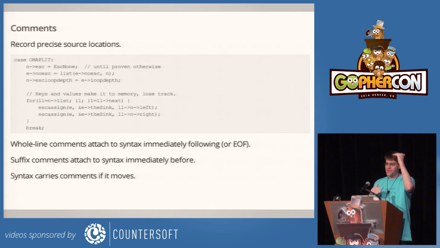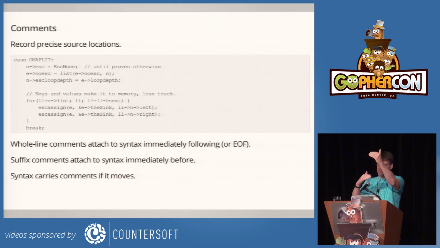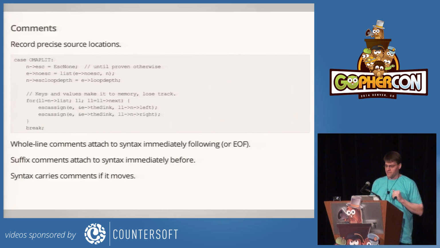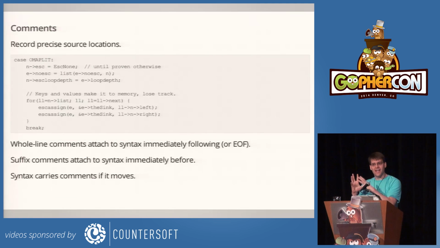And we attach each big comment, the line comments, to the piece of syntax that follows them. So that big block comment in the previous slide would get attached to the if statement that was after it. And the line comment here that says keys and values make it to memory will get attached to the for loop after it. And the suffix comments, like until proven otherwise on the right-hand side, will get attached to the thing before it on the line. And so then now they're attached to the syntax. So any syntax transformations we do, and we can print it out, even if we move them to another file or something like that, the comments go with them.